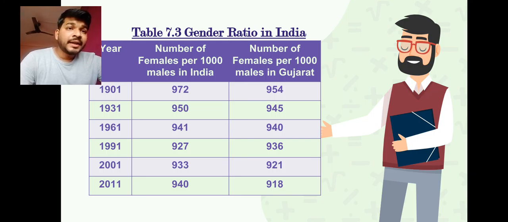But we find that in Gujarat it has never increased, it has decreased and decreased due to more imparity or inequality between male and female.